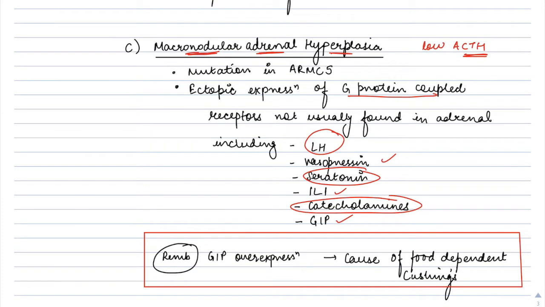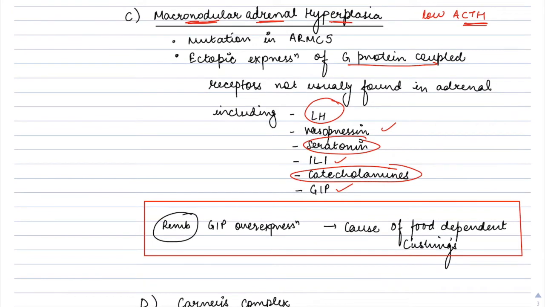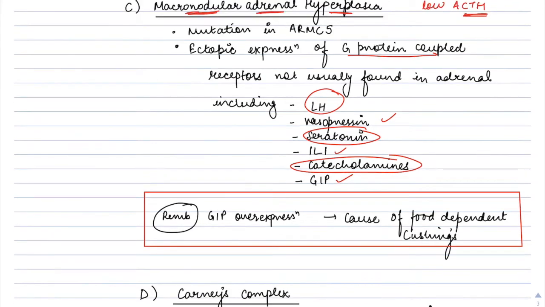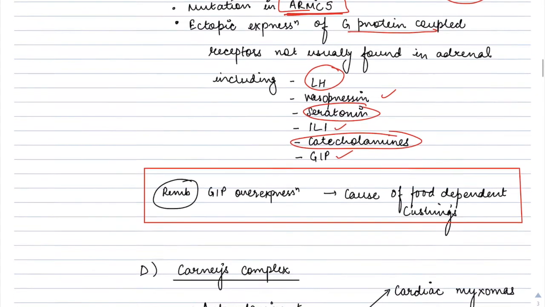Okay, so these all receptors are which are not found in the adrenals. These hyperplastic nodules, they ectopically express these receptors also. Okay, apart from the ACTH receptors, although this have low ACTH production but excessive cortisol production, and usually the mutation that occurs is the ARMC mutation that occurs in macronodular adrenal hyperplasia.